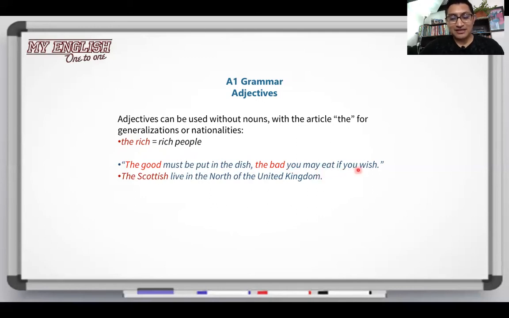For example, this is a part of a poem. Another sentence. The Scottish live in the north of the United Kingdom. In this case, the good and the bad were referring to all the good people and all the bad people. This is a generalization. In this case, the Scottish, we're talking about the people from Scotland, right? And we're referring to all of them as a generalization, and also there's a nationality.